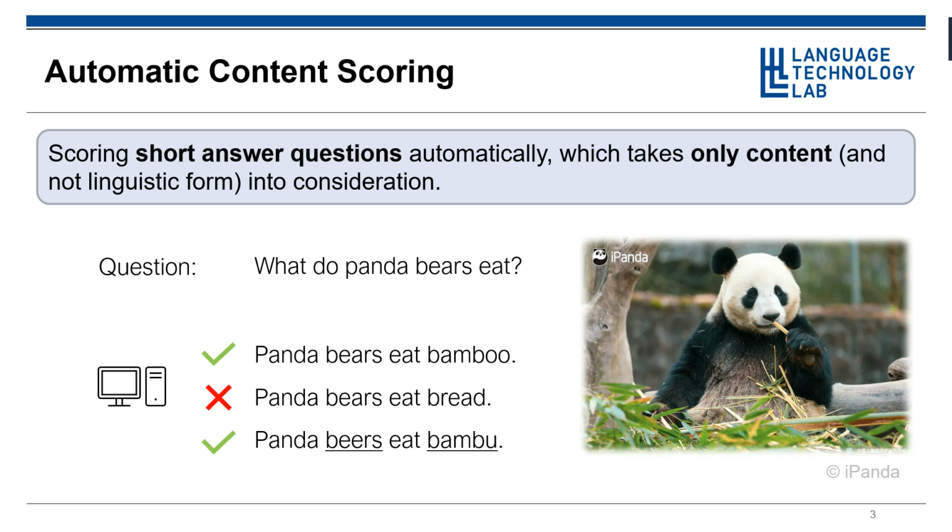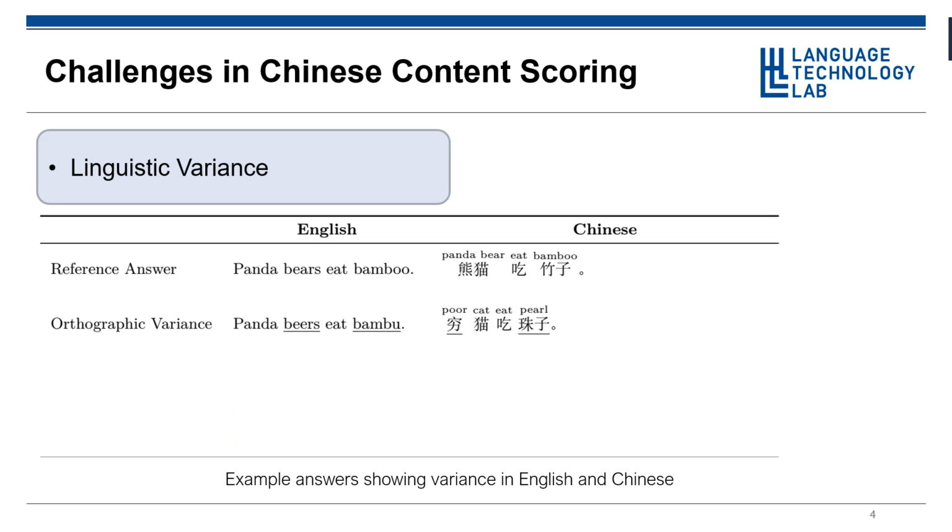However, the tricky part is that if an answer contains spelling errors, like the third one, it should also be scored as correct. Variance in learner answers like this has a major influence on content scoring performance. The more variance between the answers to a specific prompt, the harder it is to score automatically. In English and Chinese, this challenge manifests itself differently.